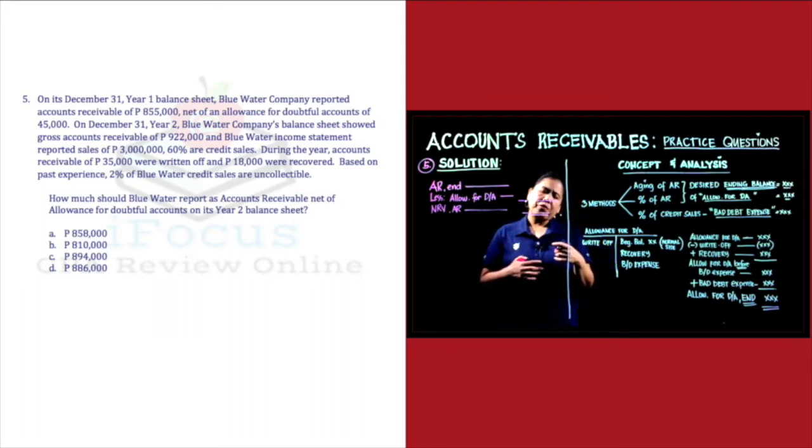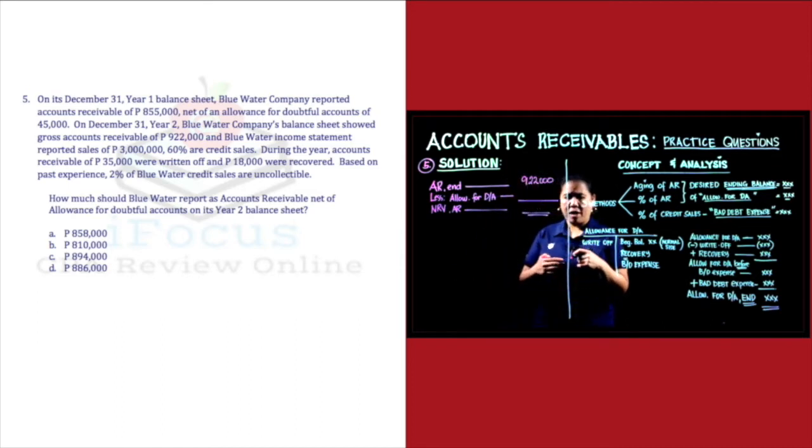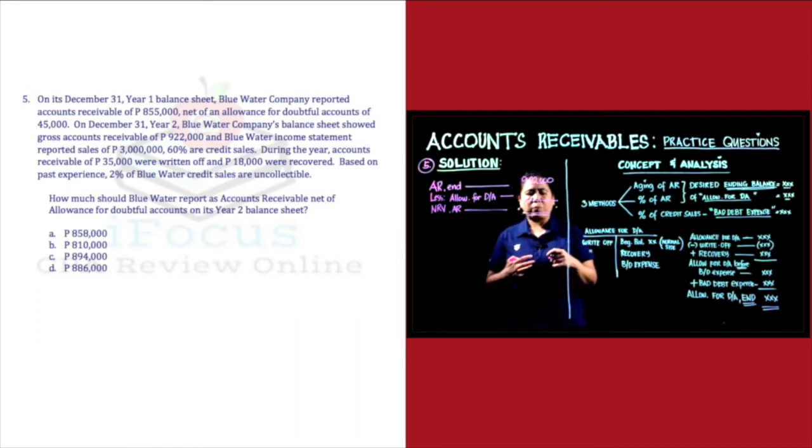On December 31st, year 2, Blue Water Company's balance sheet showed gross accounts receivable of $922,000. And yan na po yung ating accounts receivable ending. Alright? Now, magkano kaya ang ating allowance for doubtful account? In Blue Water income statement reported sales of $3 million. 60% are credit sales. During the year, accounts receivable of $35,000 were written off and $18,000 were recovered.